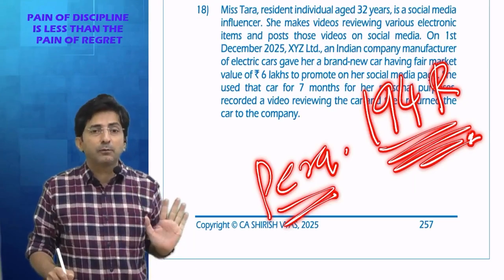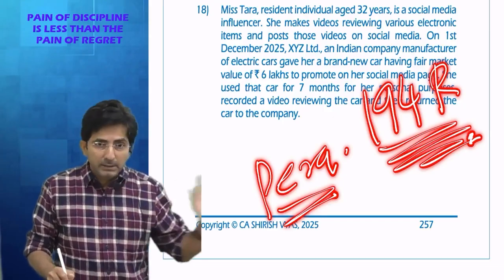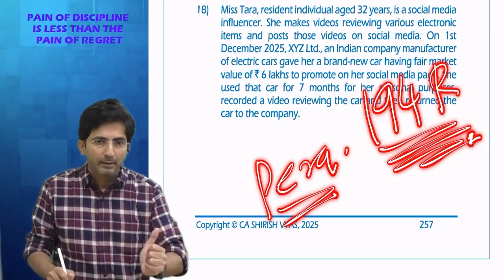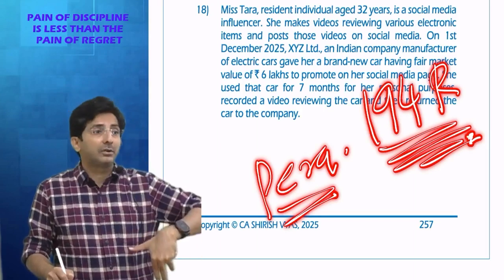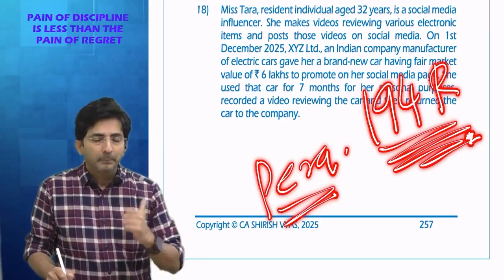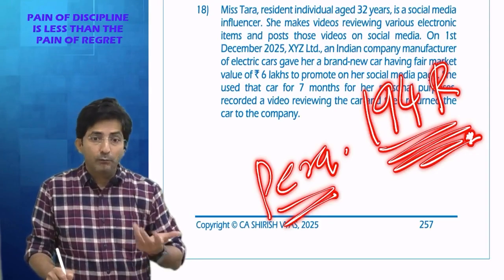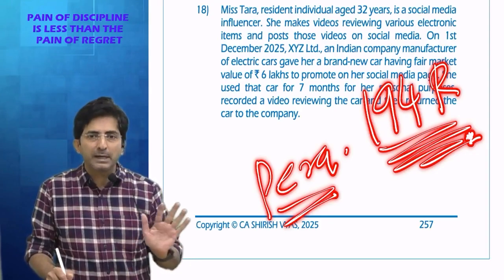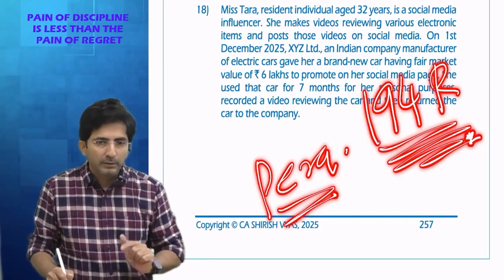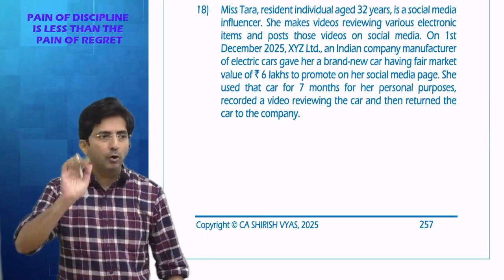See, Tara's main charge is what? I want money for putting a video on my Instagram channel. The money which she is going to get for advertisement is her main income. For that, 194C works contract. But if in addition she gets the car also to keep with her forever, then it becomes a perquisite. But in this question, the car was given just for a test drive, not forever. It was just for testing purposes, so that Tara is convinced with the car's quality and can confidently make a video. So it doesn't become a perquisite. So finally, 194R will not be attracted.